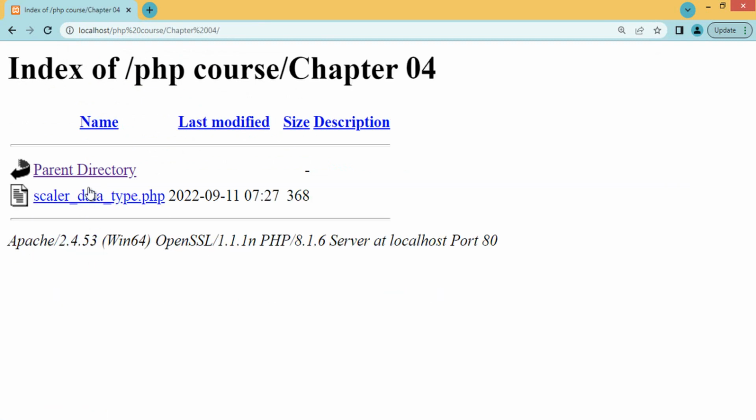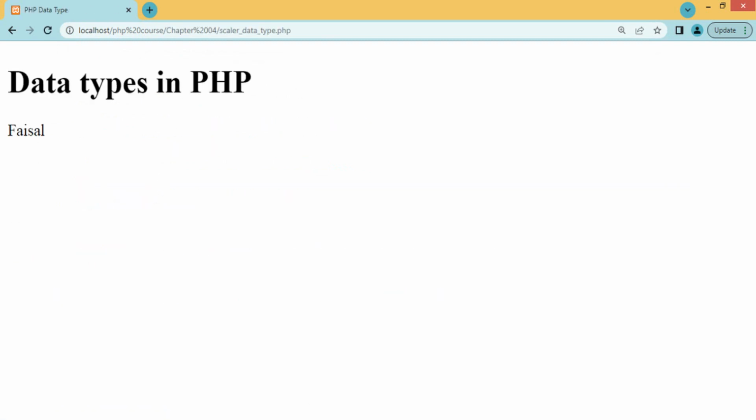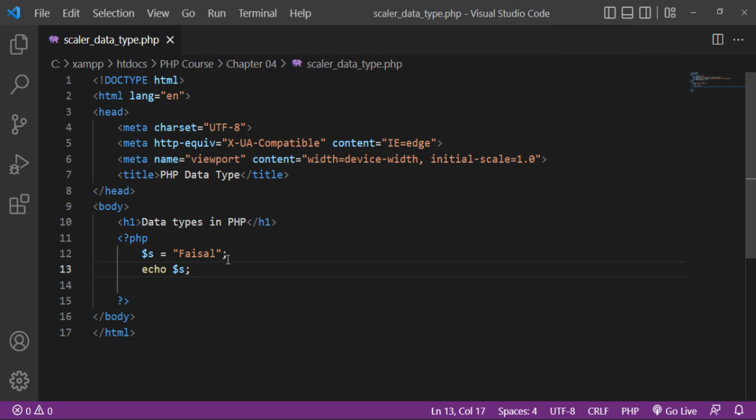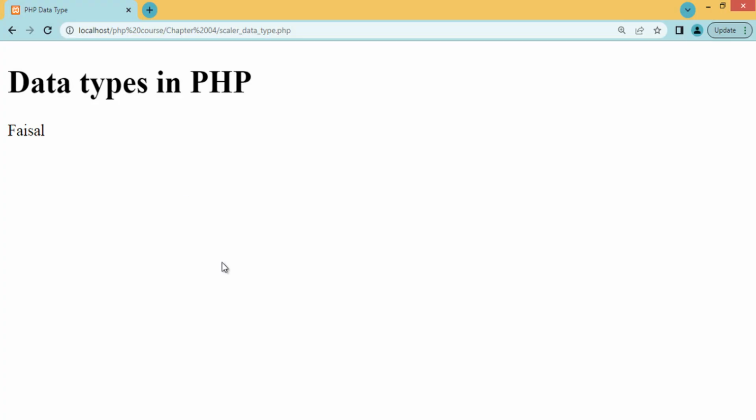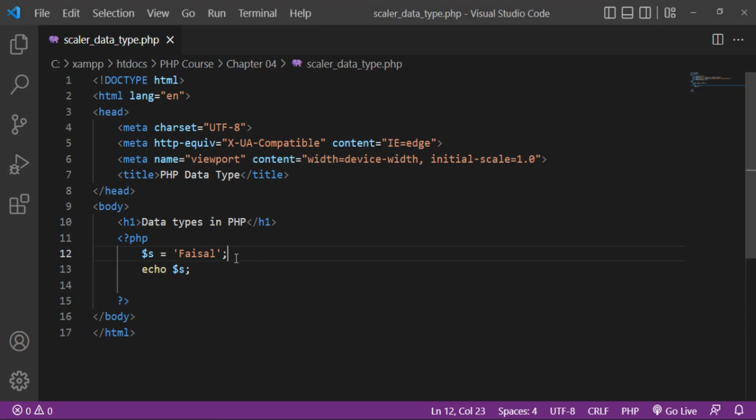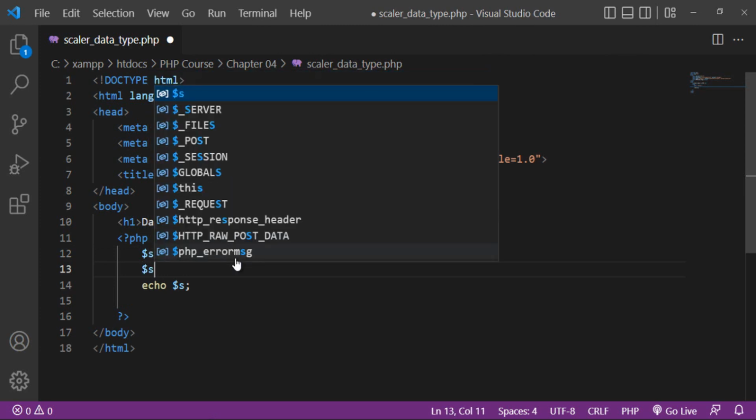This is chapter 4. This file parcel is displaying here. You can also use single quotation. You will get the same result when you use a single quotation. Refresh, same result you are getting.